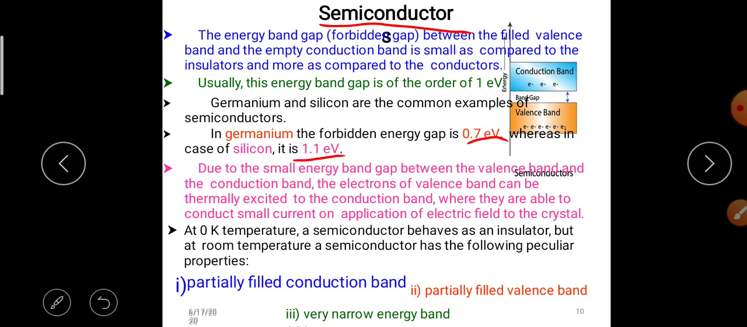Here the energy band gap is very less, and the excited valence electrons easily jump to the conduction band. At 0 Kelvin temperature, a semiconductor behaves as an insulator, but at room temperature a semiconductor has the following peculiar properties. The first property, partially filled conduction band; the second, partially filled valence band; and third, a very narrow energy band gap.